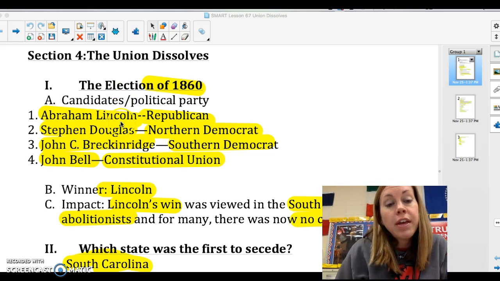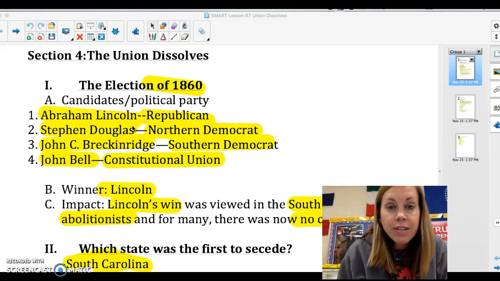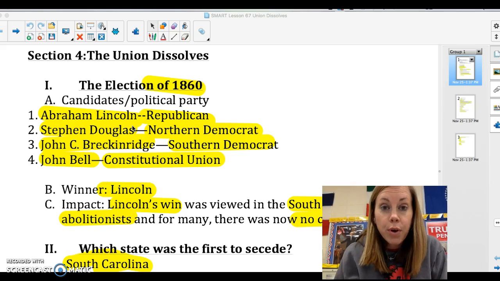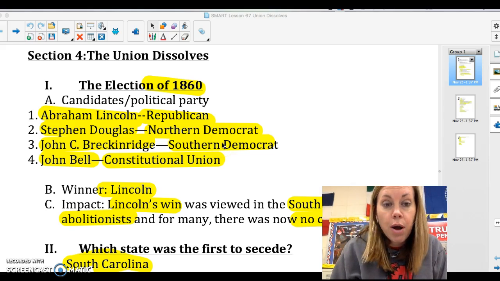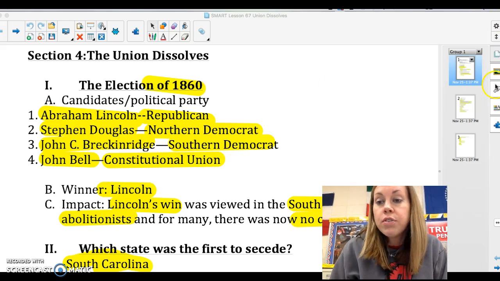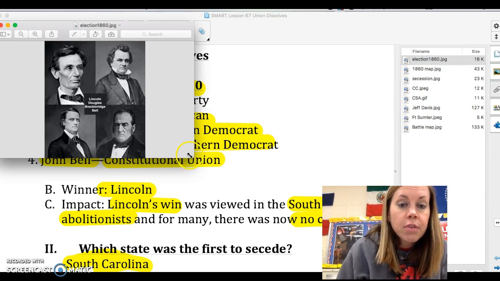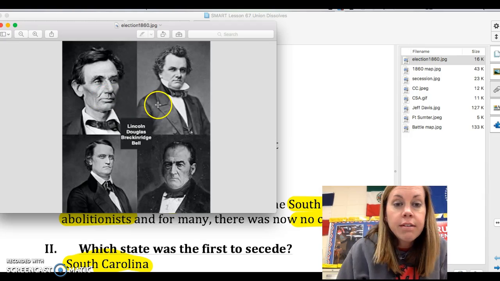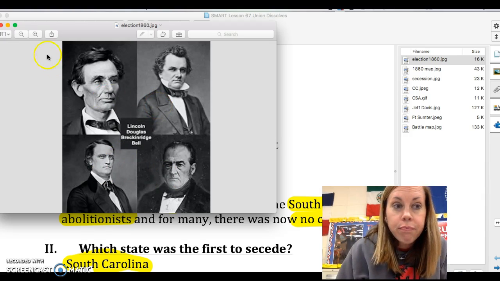Okay, a couple of things. One is you see Lincoln going up against Douglas again. Remember the first time that was for Illinois Senate seat. This is for President of the United States. Also, you see again the split of the Democratic Party, which may cause a problem for them. So a couple of pictures. Here are the gentlemen that we're talking about here. Lincoln, Douglas, the little giant, Breckinridge, and Bell.